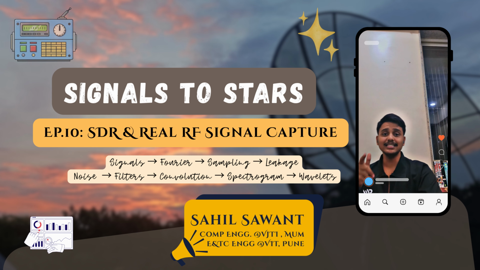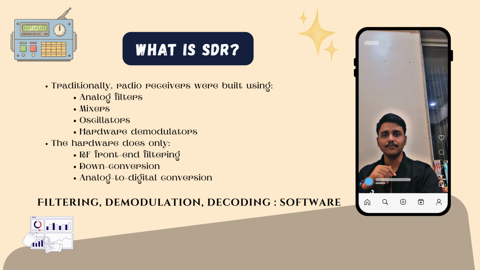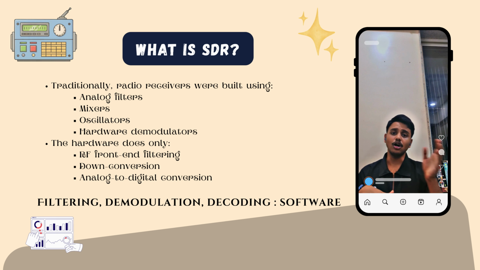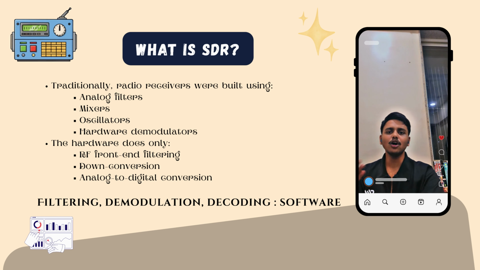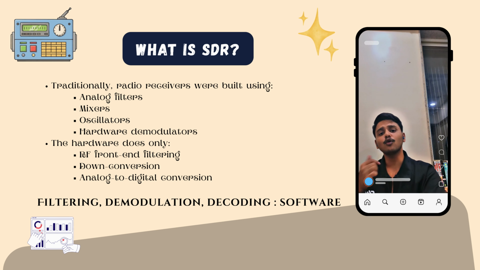So the first question that arises is, what exactly is SDR? Traditionally, radio receivers were built using analog filters, mixers, oscillators, and hardware demodulators. Each function required dedicated circuitry. But in software-defined radio, that is SDR, most signal processing happens in software itself. The hardware does only RF front-end filtering, down conversion, and analog to digital conversion. After that, everything is digital. Filtering, demodulation, decoding, all done in software. SDR turns radio into a programmable system.